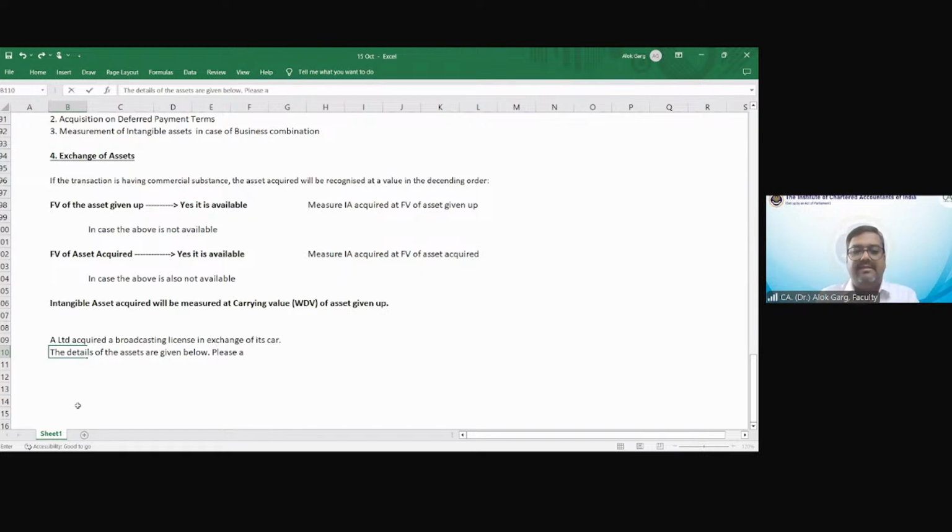Please advise the cost of license in the below circumstances.